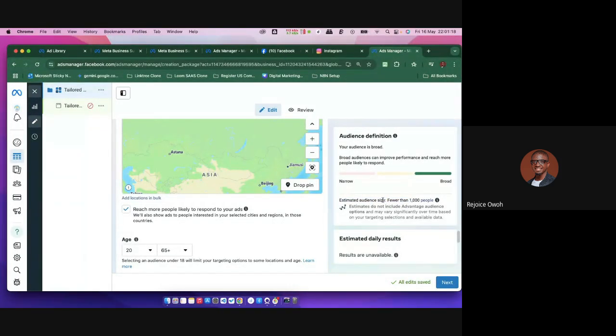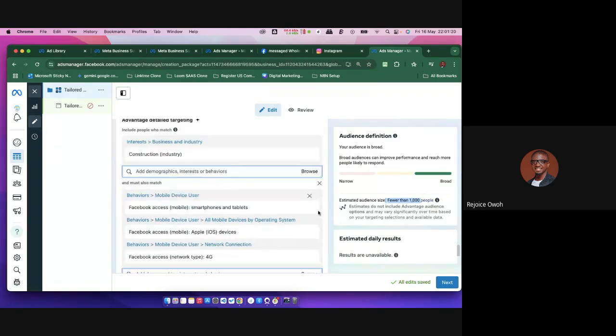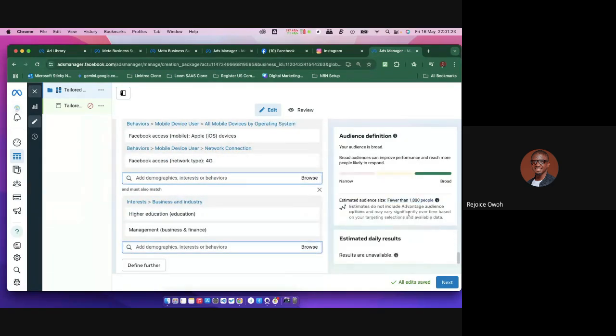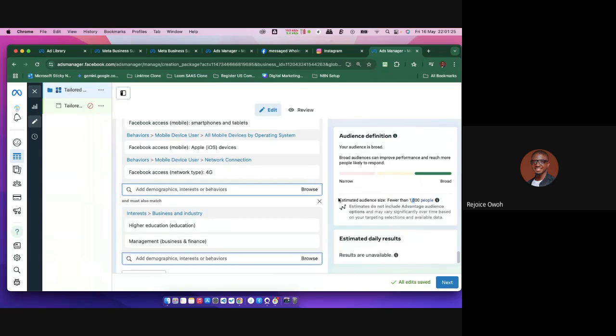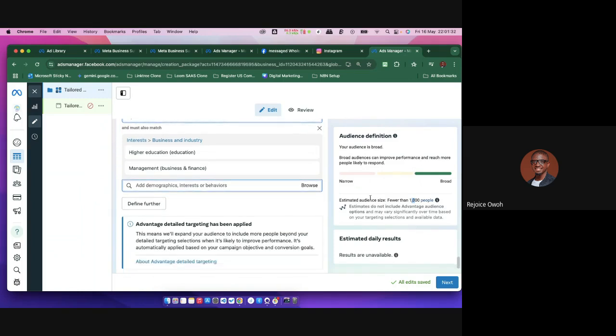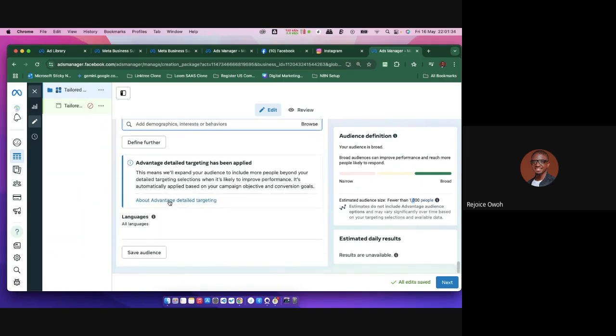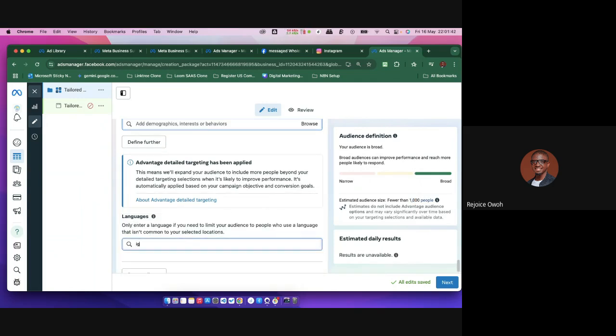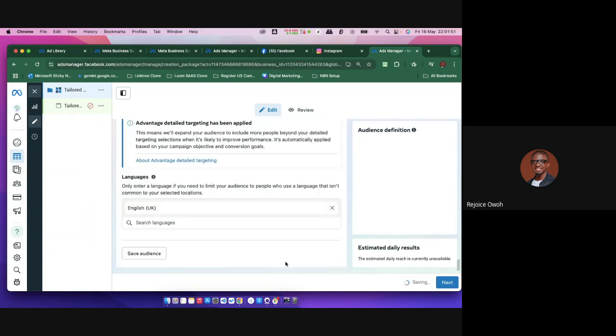This is fewer than 1,000 people. That means that based on my filter, I actually have a low audience, right? But that's not a problem because I can actually spend more money and I'm getting the people I need to get, right? But I'm saying that so that it will give you an estimate, right? So that is it for that. And I actually want to choose the language. I can say okay, I want those who can speak Igbo, or okay, let me say this is for foreign. Because those who can speak UK English only, right? Only British English. So I can use this to choose those.